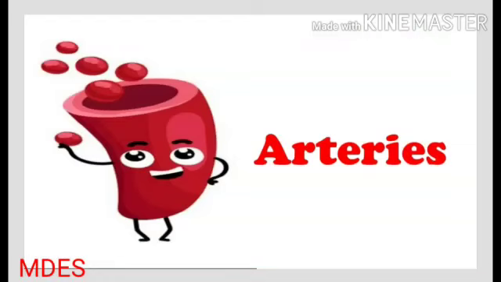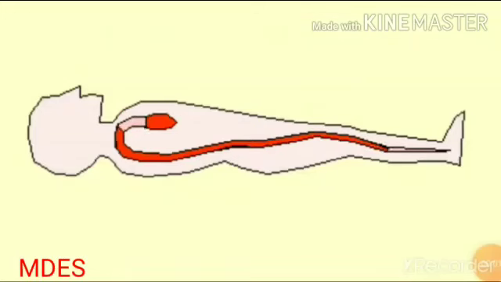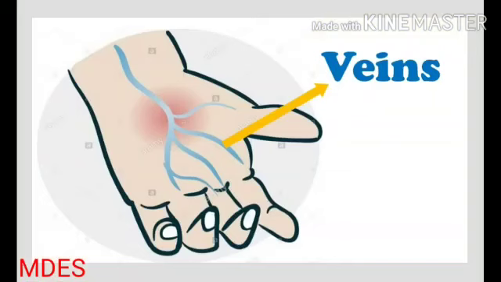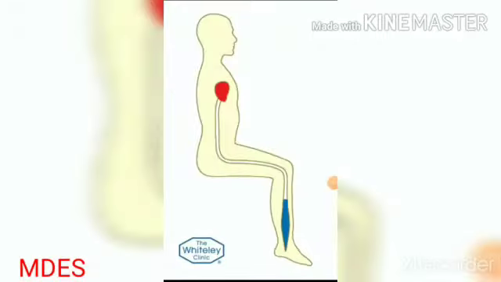Arteries are the tubes that carry oxygen-rich blood from the heart to different parts of the body. Veins. Veins are the tubes that bring carbon dioxide-rich blood from the different parts of the body to the heart.